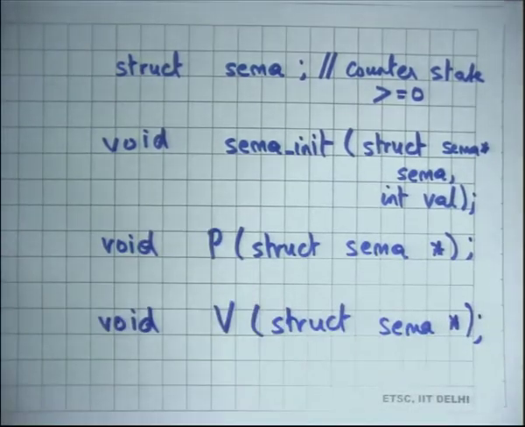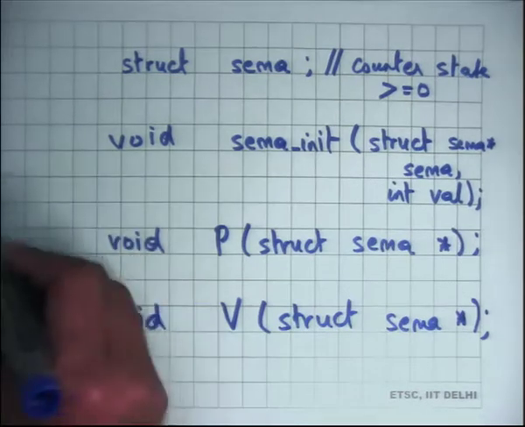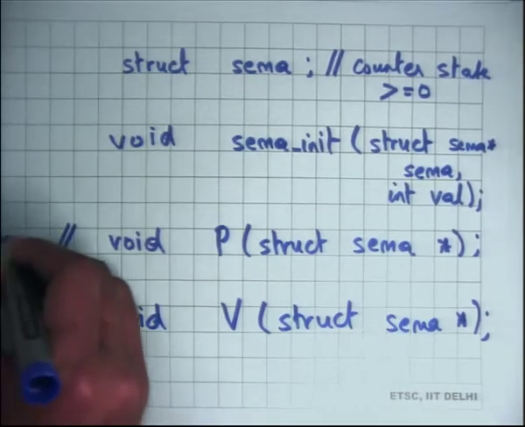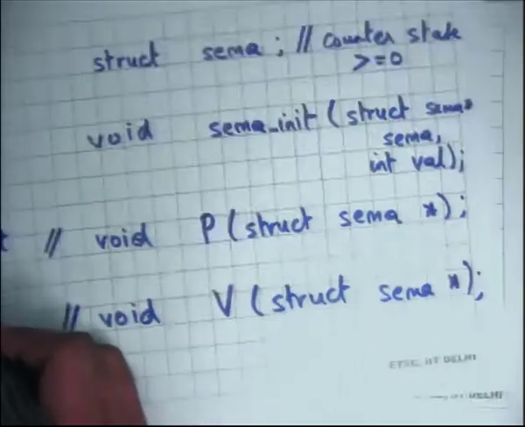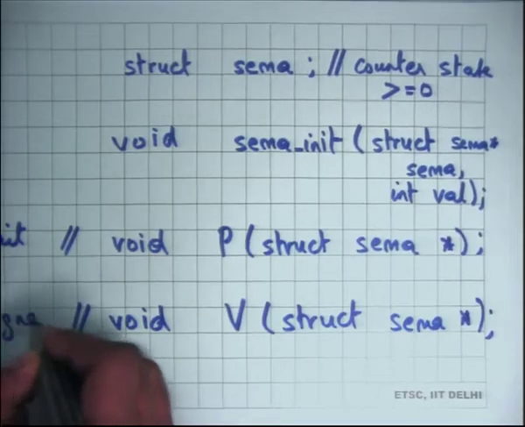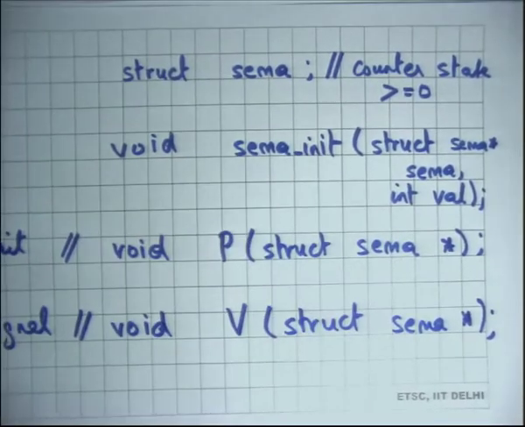The letters p and v are the first letters of the meanings of these functions in Dutch, which is Dijkstra's mother tongue, I guess. But the other names of these are sema wait, or sema signal. We just want to call them p and v. So let's see what p and v mean.